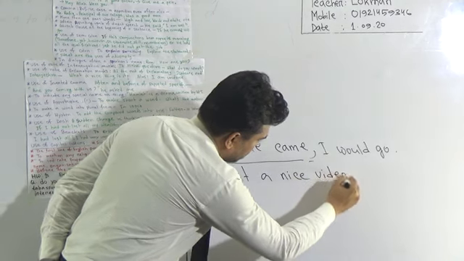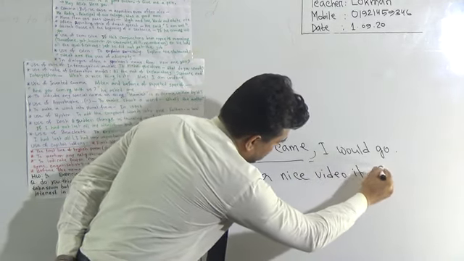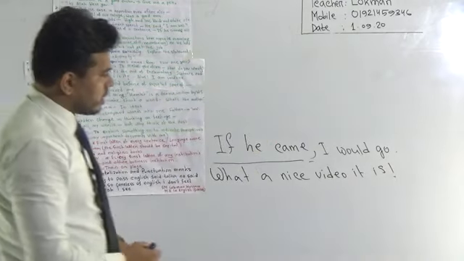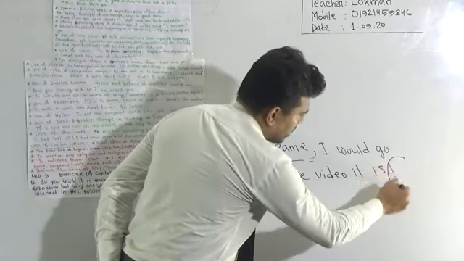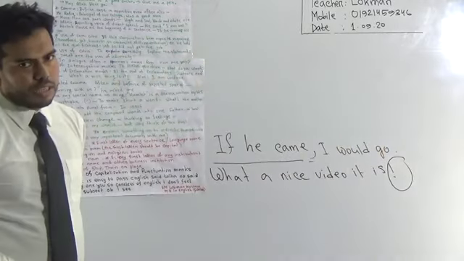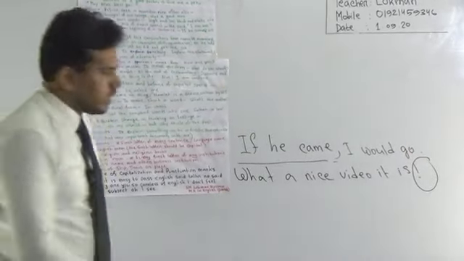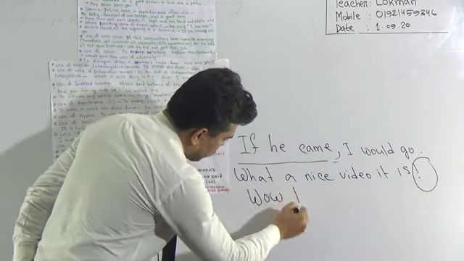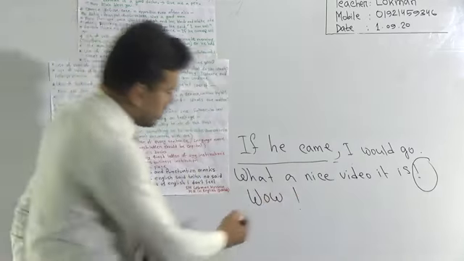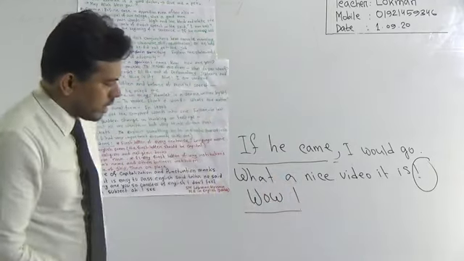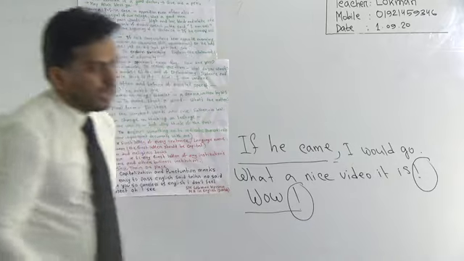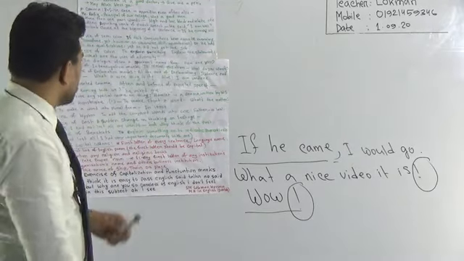What a nice video it is! This is our exclamatory sentence. At the end of this sentence, I used here the exclamatory sign. Or at the end of an interjection also, we use the exclamatory sign. Wow! It's also a sudden feeling. It's an interjection. After this interjection word, we must use this exclamatory sign. Okay, next one.